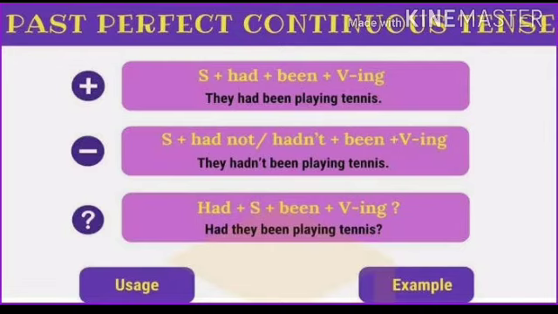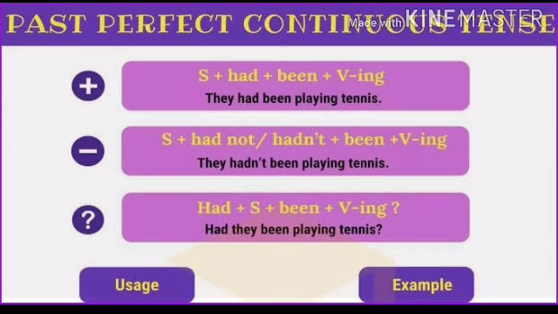Next we have past perfect continuous tense. Let us see its structure first. Subject plus had plus been plus V1 plus ing. They had been playing tennis. And then we have negative sentence. They had not been playing tennis. Subject plus had plus not plus been plus first form of the verb plus ing.